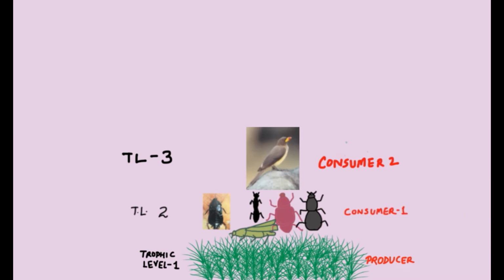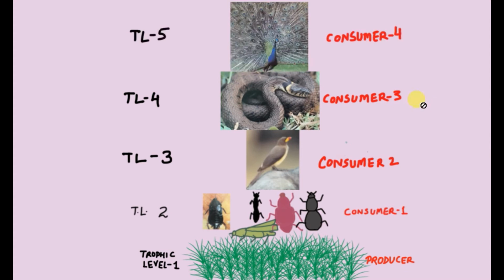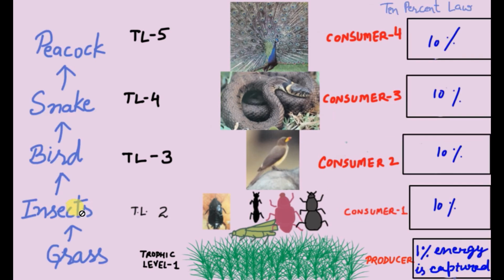Who can come next in the food chain? A snake can come. So it occupies fourth trophic level and it is also known as tertiary consumer. Then it is followed by a peacock. Peacock occupies fifth trophic level and it is known as quaternary consumer here in this food chain. Here grasses are eaten by the insects, insects are eaten by the birds, birds are eaten by the snakes, and snakes are eaten by the peacock.